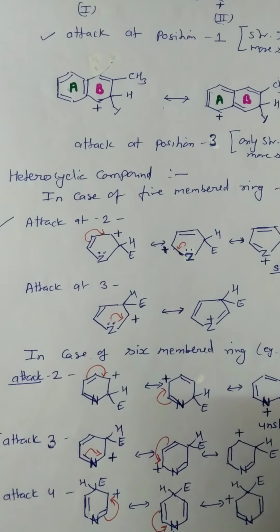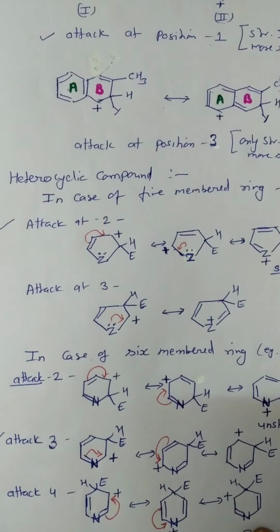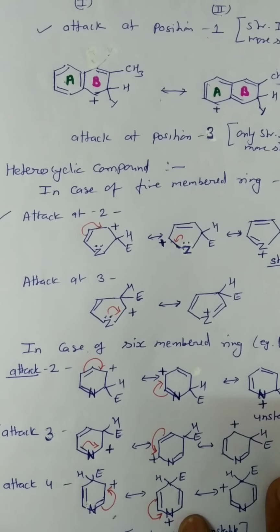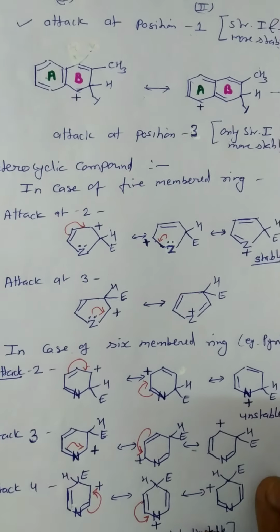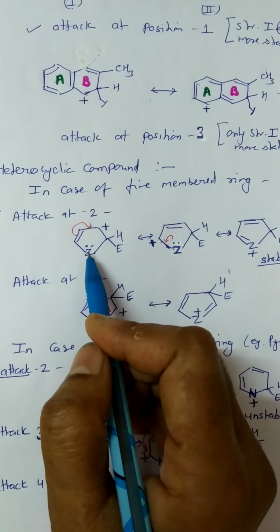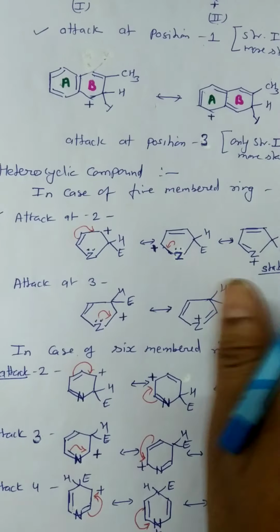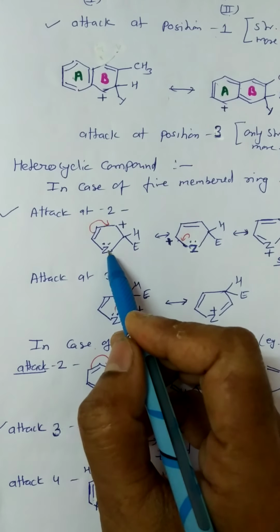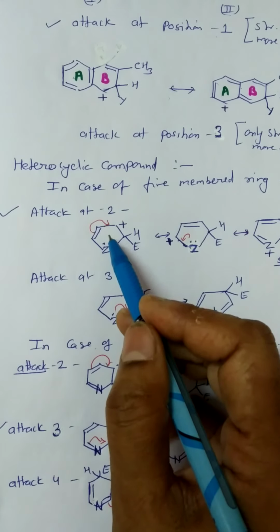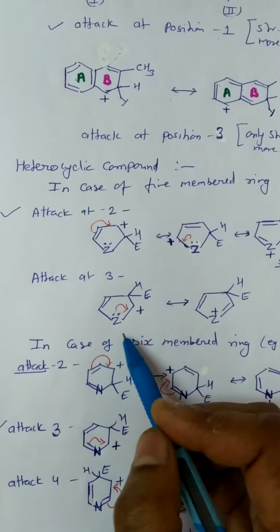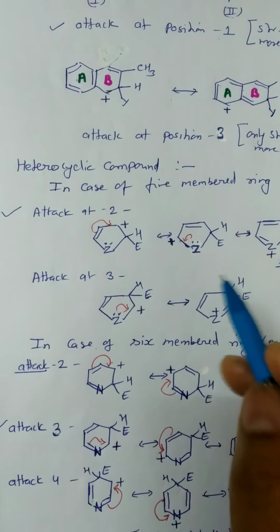In case of heterocyclic compounds, we take the case of 5-membered rings such as pyrrole, thiophene, furan. Z is the heteroatom. It may be nitrogen, oxygen, or sulfur. When a heteroatom is present in the 5-membered ring, the attack position may be 2, 3, or 2 and 3.